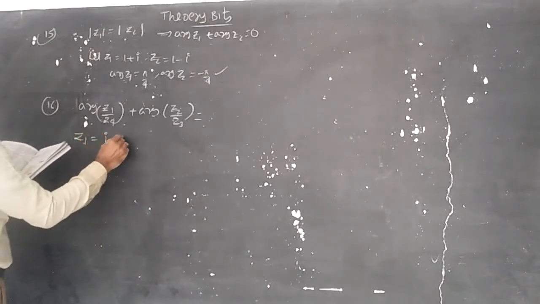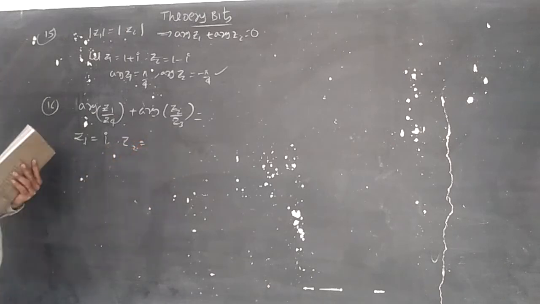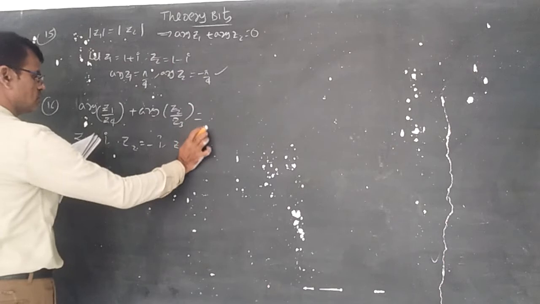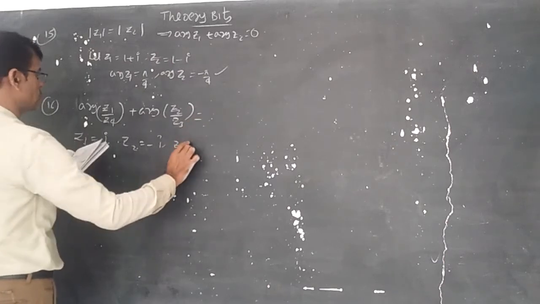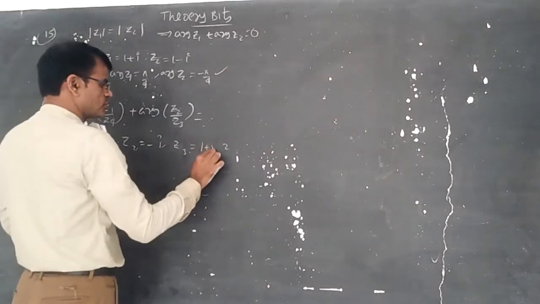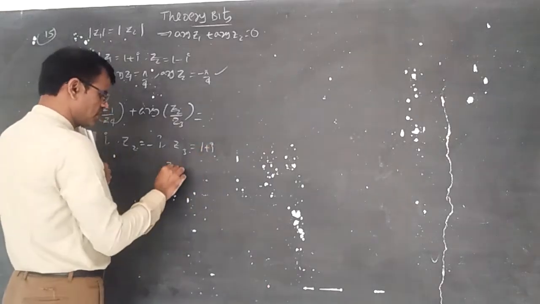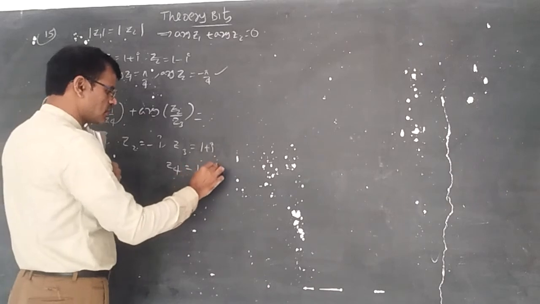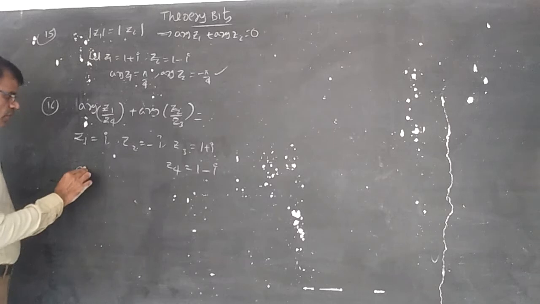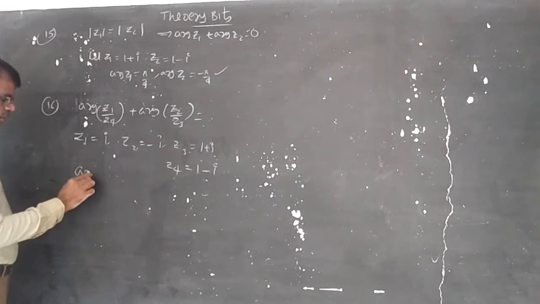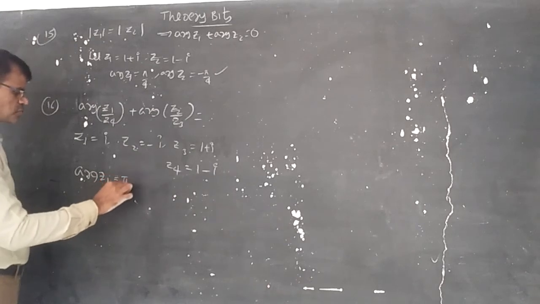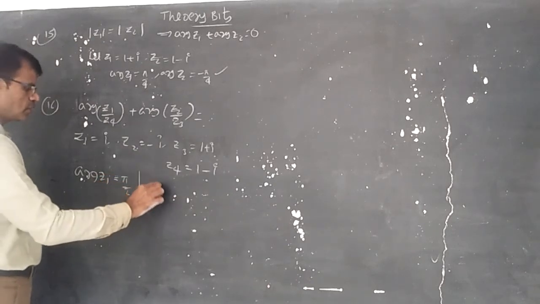Let us calculate. Z1 is equal to i and Z2 is equal to minus i, the same values I took in the previous sum. Z3 is equal to 1 plus i and Z4 is equal to 1 minus i, conjugate complex numbers I have taken. Now argument of Z1 is equal to pi by 2 because cos pi by 2 plus i sin pi by 2, modulus.